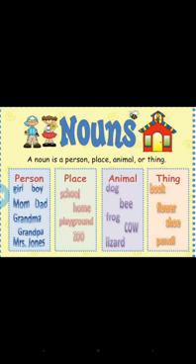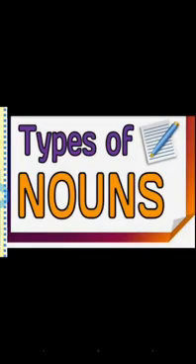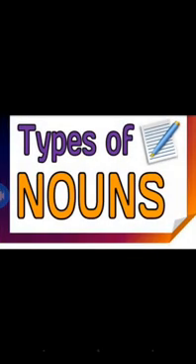Today in this class we are going to study noun and also its types. We already studied what a noun is: a naming word, the name of a person, place, thing or an animal. And now we are going to see the types of noun.